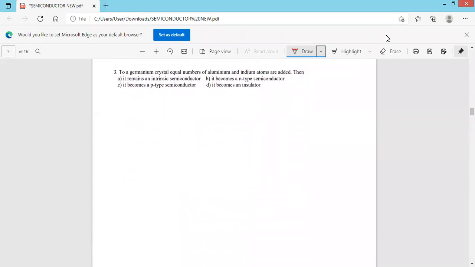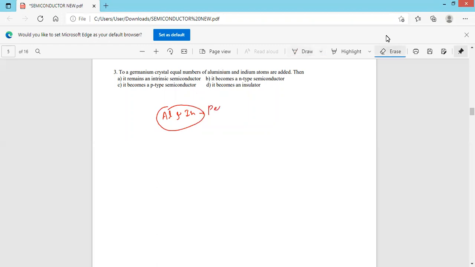Next question. To a germanium crystal, an equal number of aluminum and indium atoms are added. Aluminum and indium atoms are pentavalent impurities, sorry, pentavalent or trivalent?